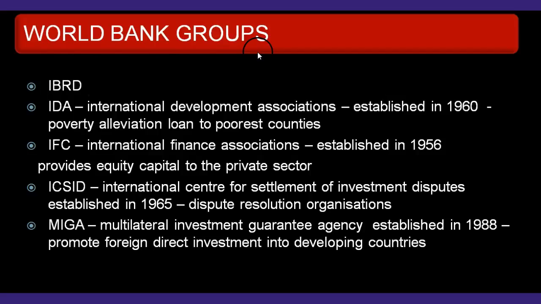World Bank groups: IBRD, which we have already discussed, and the details we will discuss later. And IDA, International Development Association, established in 1960. The aim: poverty alleviation and loans to the poorest countries. IBRD and IDA together are known as the World Bank. IFC, International Finance Corporation, established in 1956, provides equity capital to the private sector.